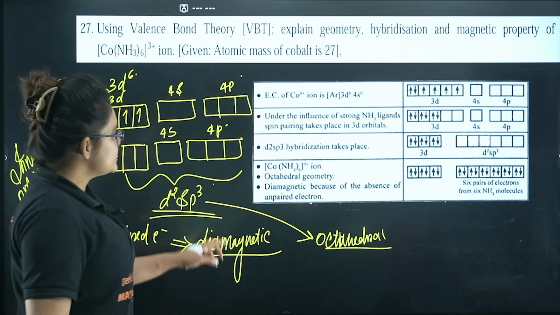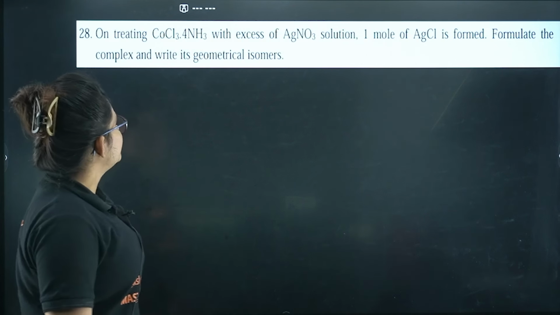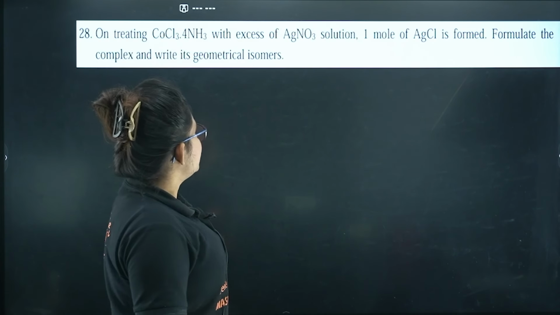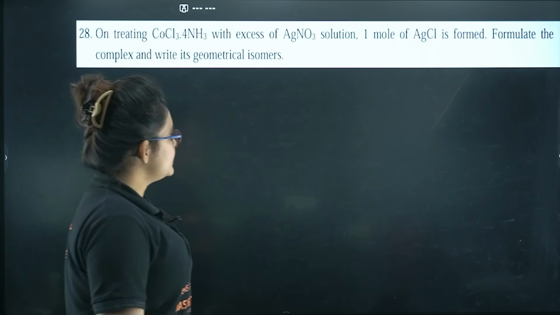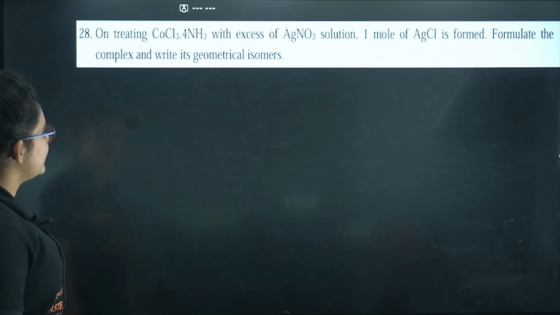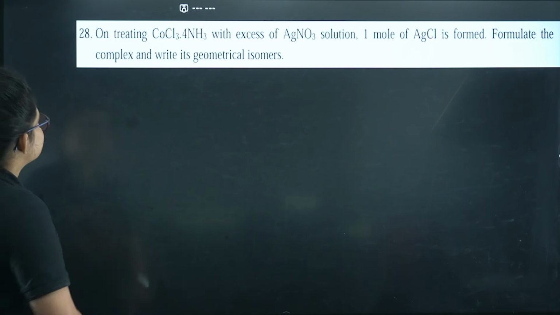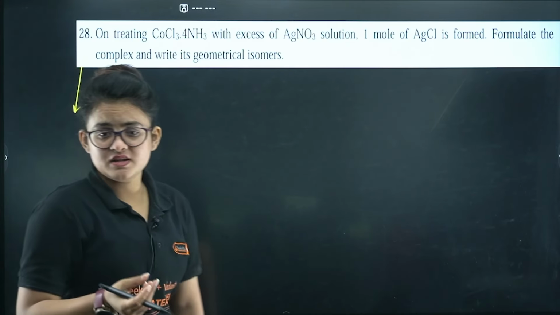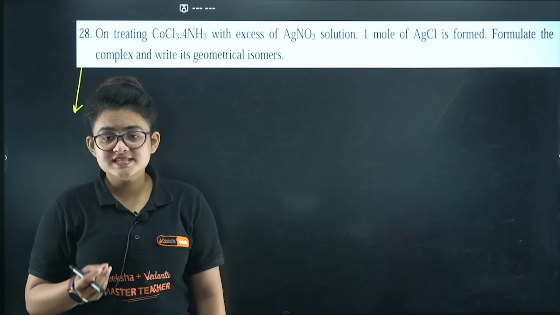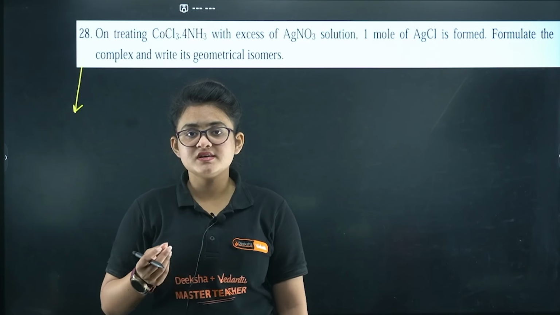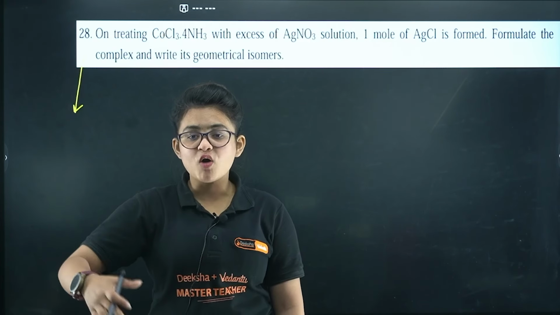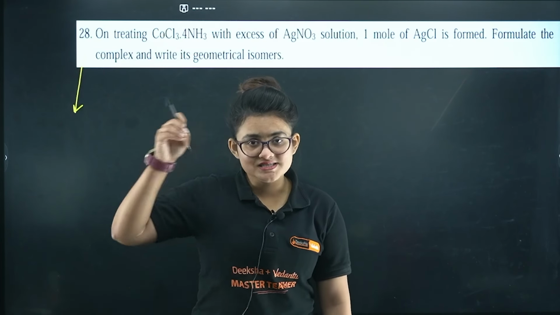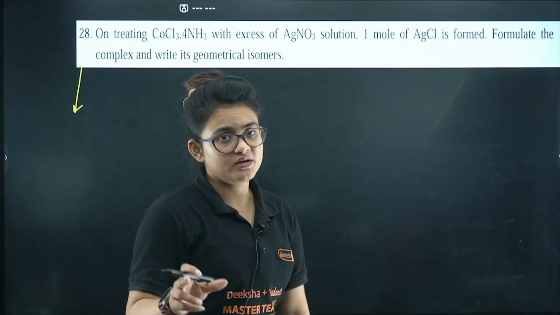Let's proceed further. Here you can see, on treating CoCl3·4NH3 with excess AgNO3, 1 mole of AgCl is formed. Formulate the complex and write the geometrical isomers. At first, I have 1 mole of AgCl formed. So definitely that AgCl came from 1 Cl that is present outside the coordination sphere, right? Because whatever Cl is present inside the coordination sphere will not react.